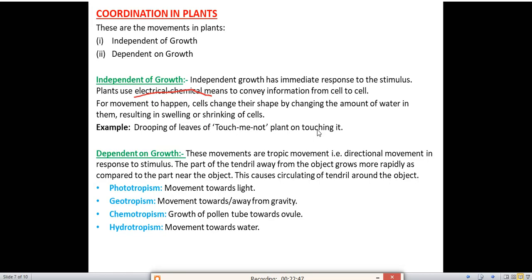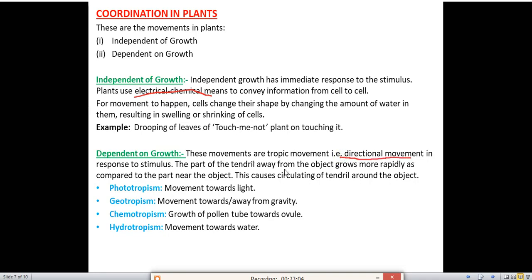Next topic is dependent on growth. Means some of the movements are dependent on growth also. These movements are tropic movement, that is directional movement, response to stimulus. Tropic movement, directional movement in some direction, response to stimulus.